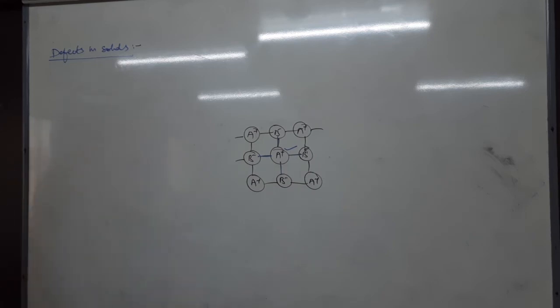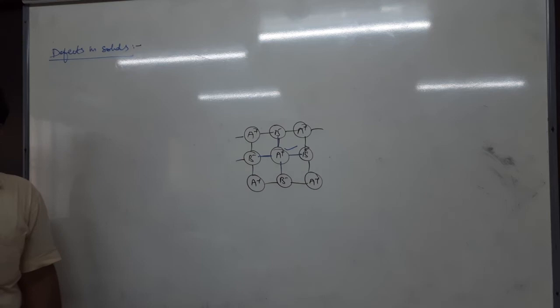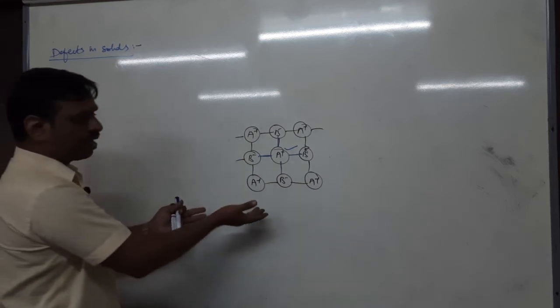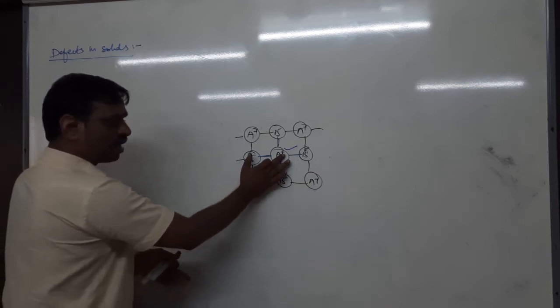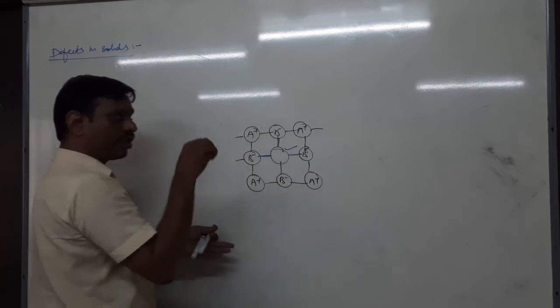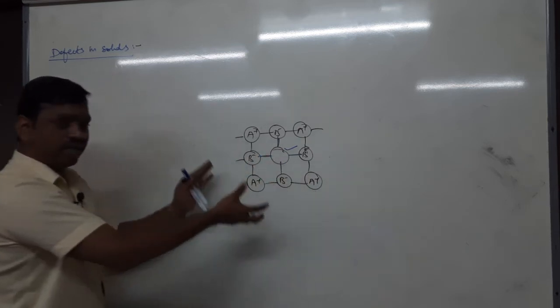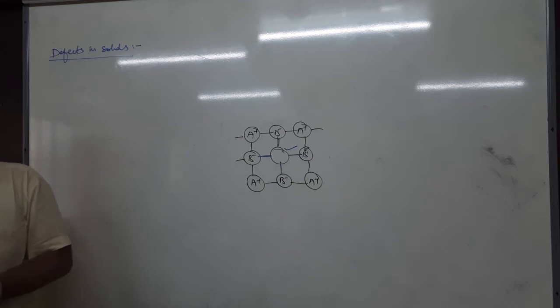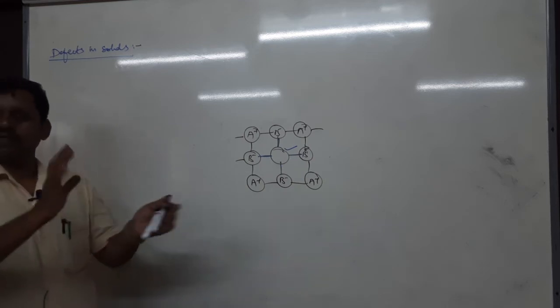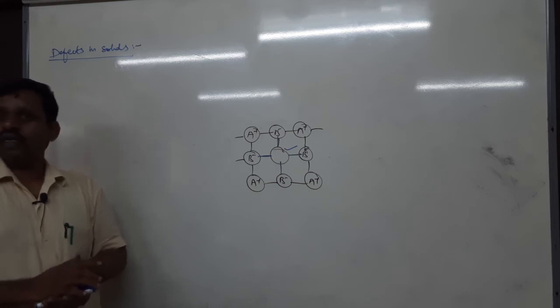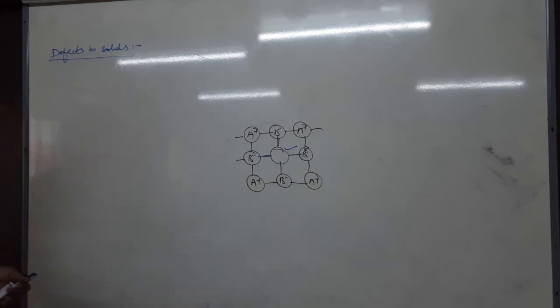Then what is the defect? When does a defect arise? A defect is a deviation from the perfect arrangement of particles in the crystal lattice. In deviation, sometimes the cation is vacated, sometimes an extra cation comes, sometimes impurities come, sometimes both cations and anions are vacated. There are many possibilities. Defects will arise. Generally, defects arise mainly due to two reasons.